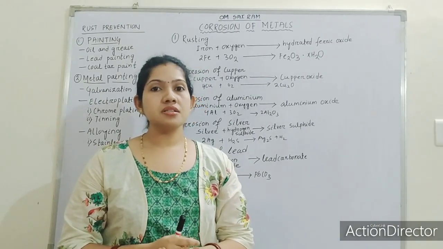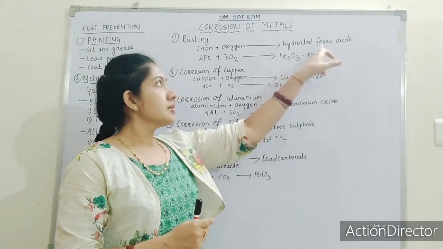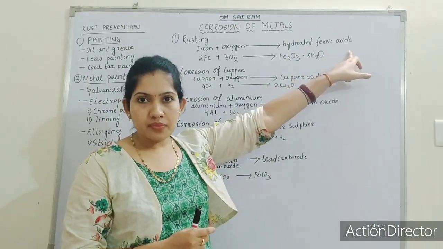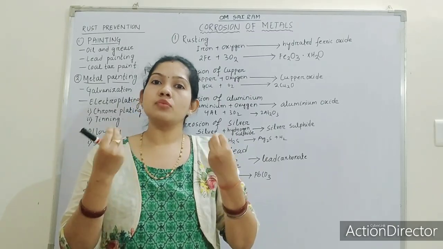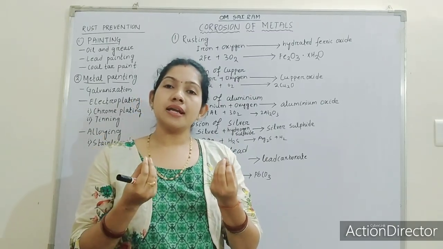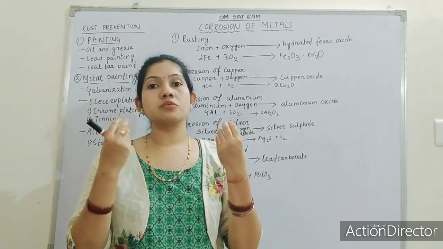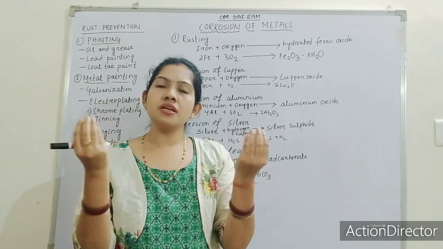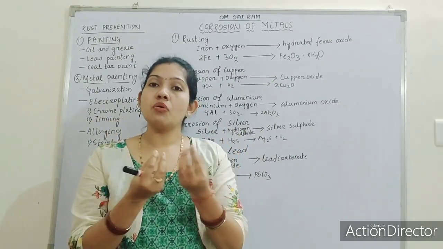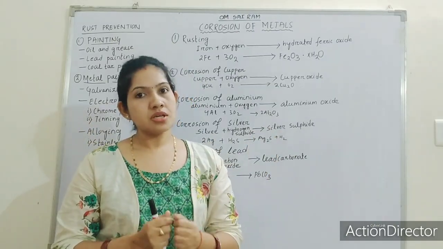So what is rusting? Rusting is nothing but hydrated ferric oxide. What happens when iron is exposed to the atmosphere, when it comes in contact with oxygen and atmospheric moisture, is that it forms a powdery brownish coat over it. That is known as rust.